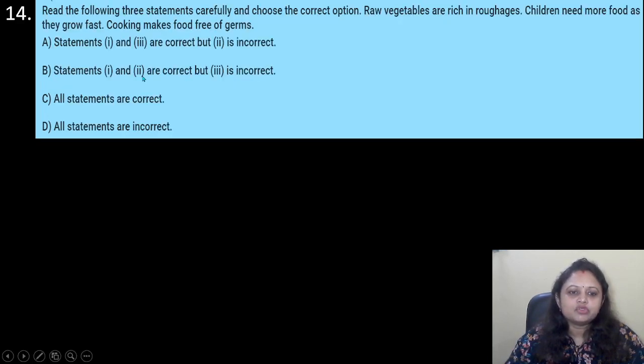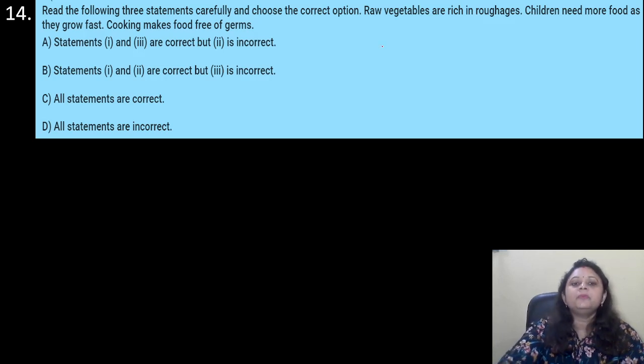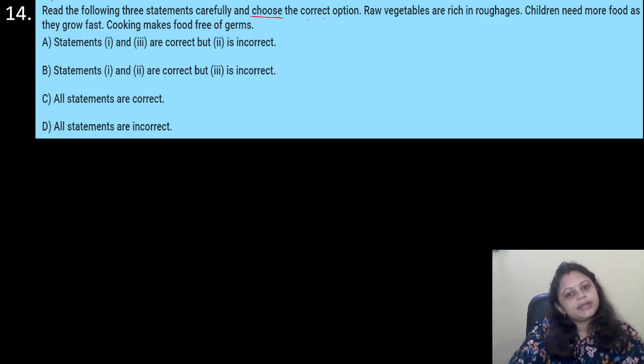Coming to the next question, read the following three statements carefully and choose the correct option. 1. Raw vegetables are rich in roughages. 2. Children need more food as they grow fast. 3. Cooking makes food free of germs. Options are A, statement 1 and 3 are correct but 2 is incorrect. B, statement 1 and 2 are correct but 3 is incorrect. C, all statements are correct. D, all statements are incorrect. So, we have to choose the correct option.